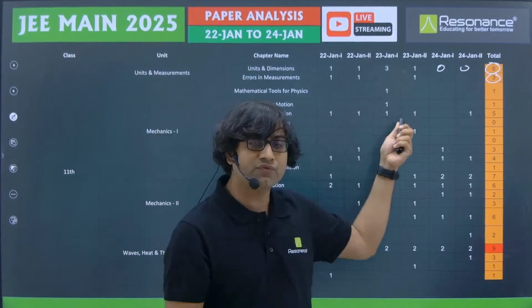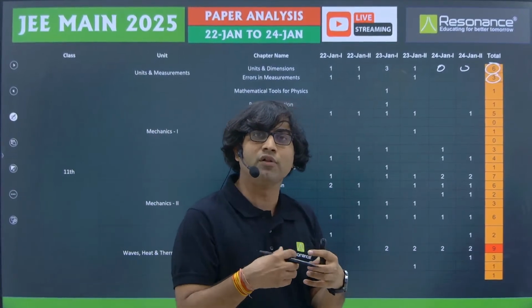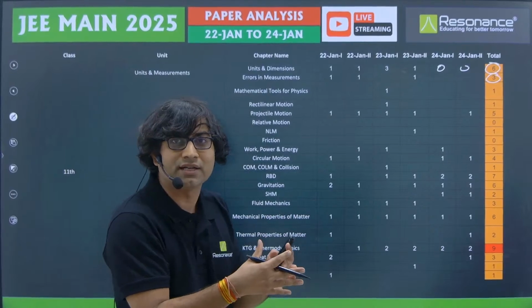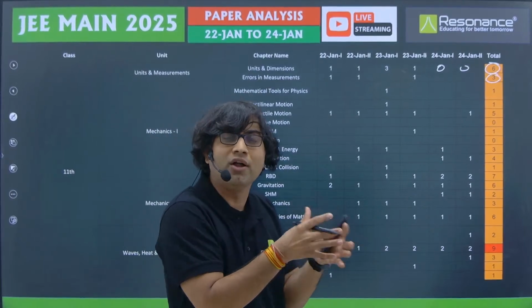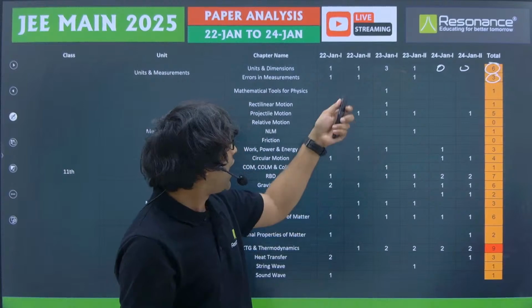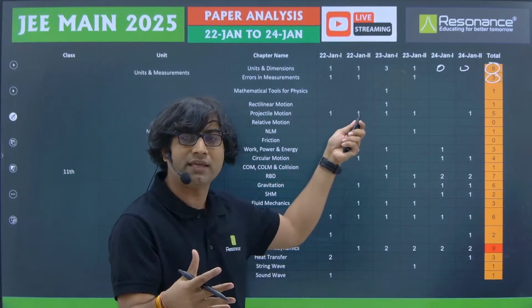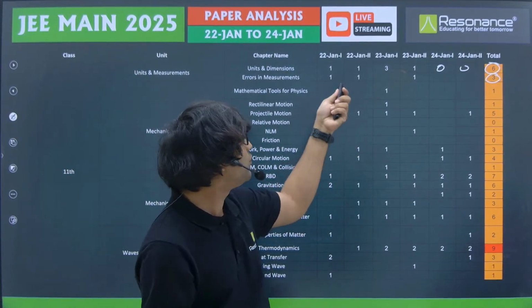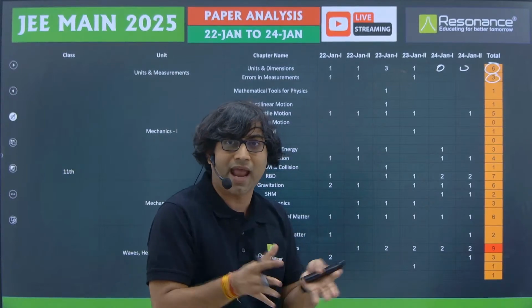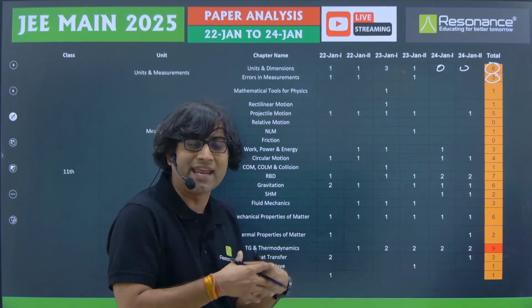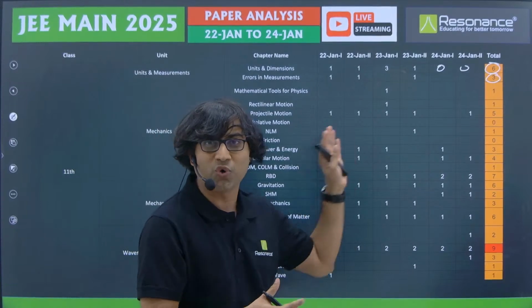Why was that question from the difficult category? Because it involves finding the errors in the final result in a relation which is of non-standard type. Another question was to find error in the measurement of density, and one more question was related to vernier caliper, and surprisingly we did not get any question from screw gauge so far.